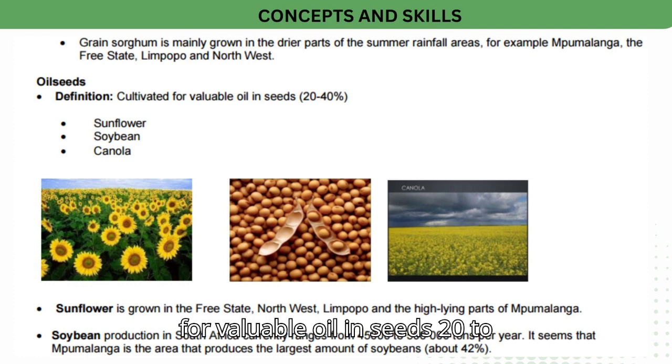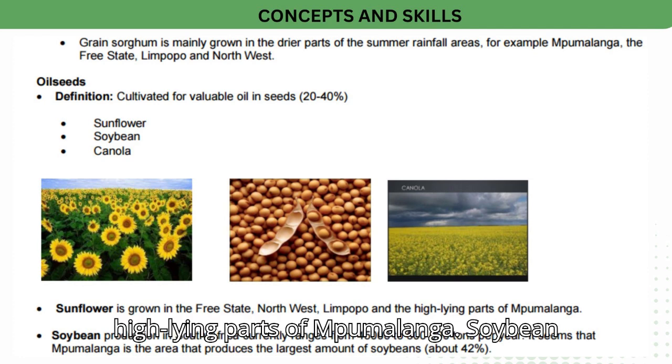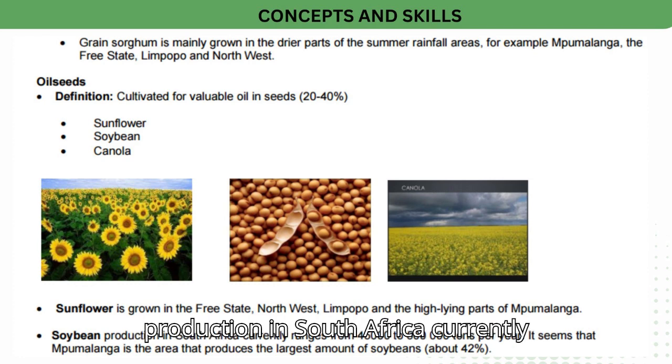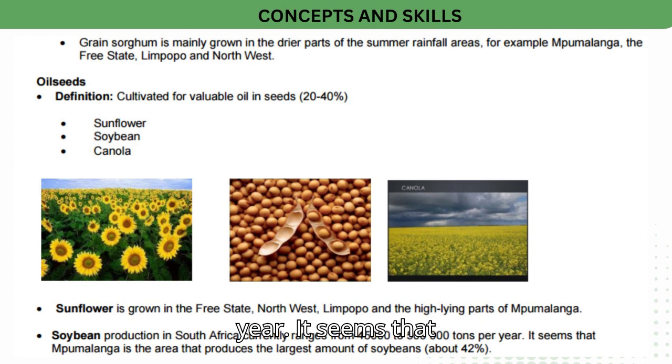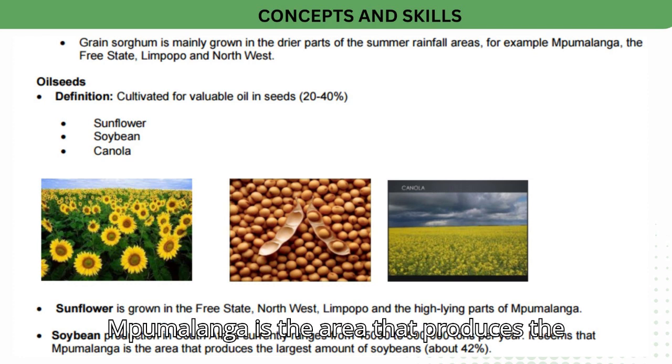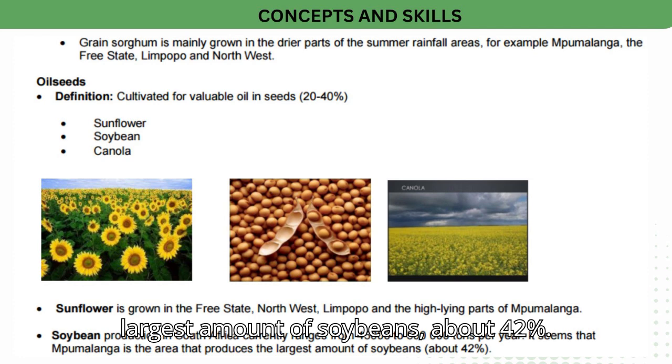Oilseeds. Definition: cultivated for the valuable oil in seeds, 20 to 40%. Sunflower, soybean, canola. Sunflower is grown in the Free State, Northwest, Limpopo and the high-lying parts of Mpumalanga. Soybean production in South Africa currently ranges from 45,000 to 500,000 tons per year. It seems that Mpumalanga is the area that produces the largest amount of soybeans, about 42%.